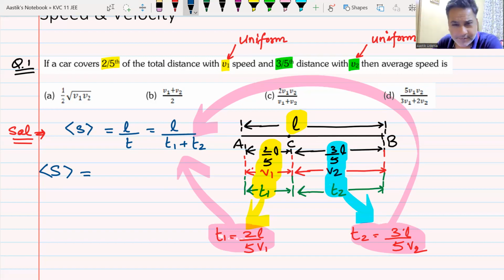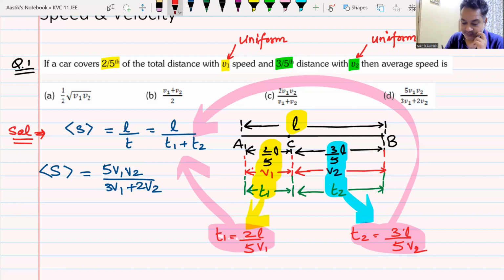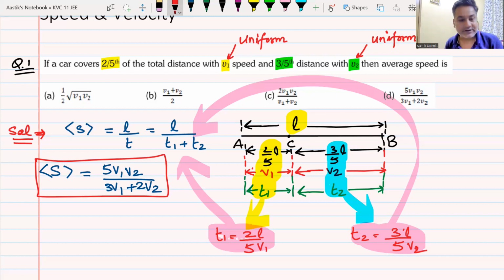Anyone got the answer? D, sir. D is correct. The answer will be 5 v1 v2 upon 3 times v1 plus 2 times v2. That is the answer that you will get doing all those things correctly. Do we understand this? Yes, sir.